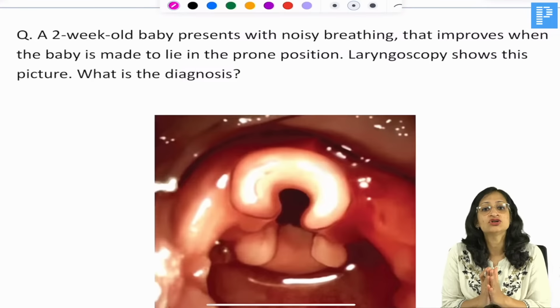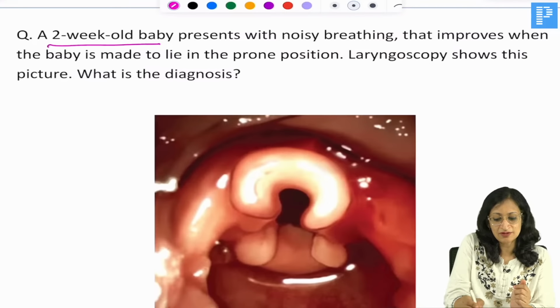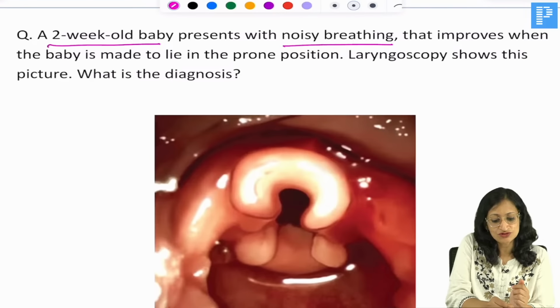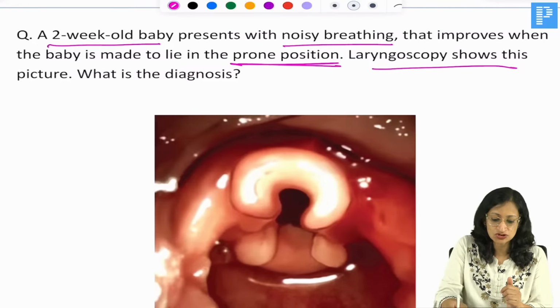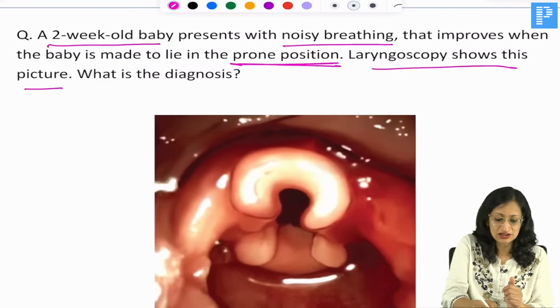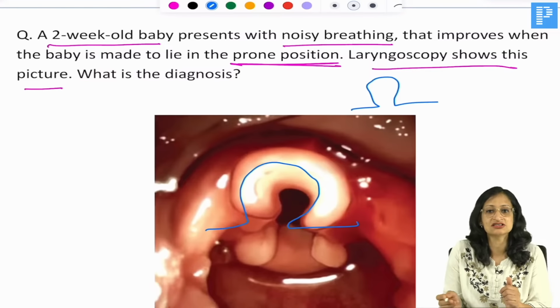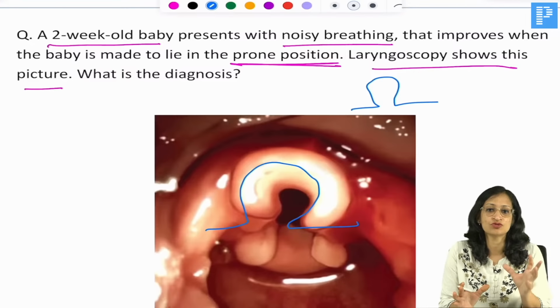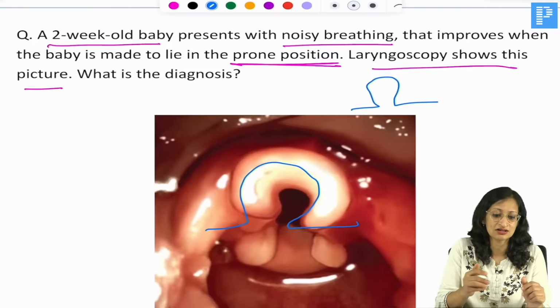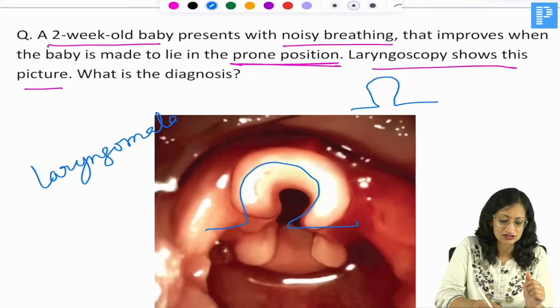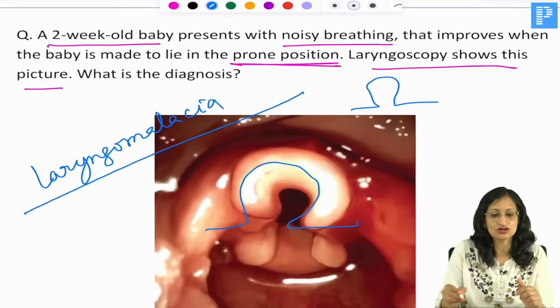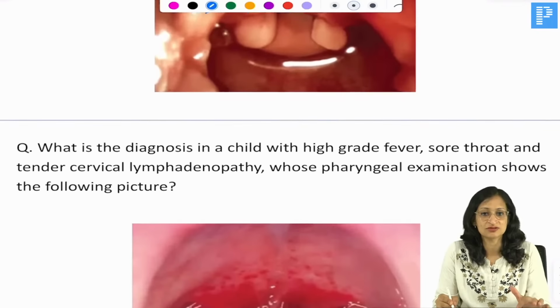Now, a 2-week-old baby presents with noisy breathing that improves when the baby is made to lie in prone position, and laryngoscopy shows this picture. You can see the omega-shaped epiglottis, and there is a stridor which improves in prone position in an infant. Typically, we get it in laryngomalacia. Very good, guys. So laryngomalacia is the answer here. It is usually a self-limiting condition. It will improve as the baby grows.